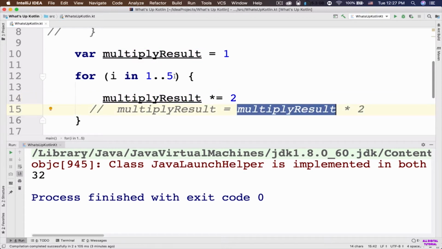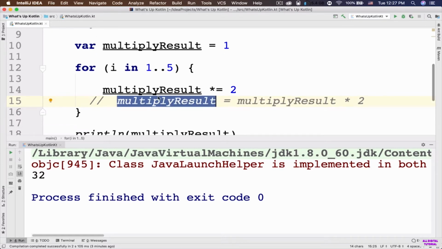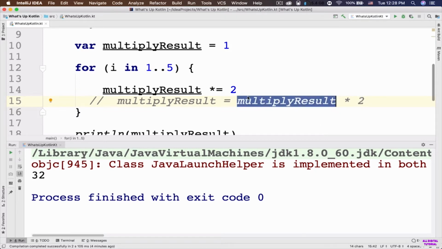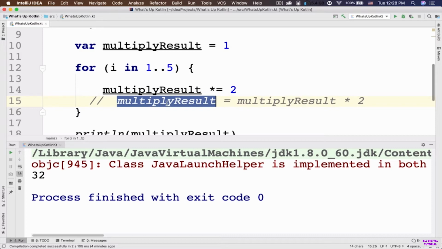So now you can see that the current value of the multiply result is 1. So number 1 multiplied by 2 is going to be 2. The result is going to be assigned back to this multiply result, and then it's going to go back to the parenthesis of this for loop. So now this i, this constant, will equal the second element in the range, which is number 2, right? So now i is number 2, and now it's going to go inside this for loop. The current value of this multiply result is 2. So number 2 multiplied by 2 is 4. So number 4 is going to be assigned back to this multiply result.